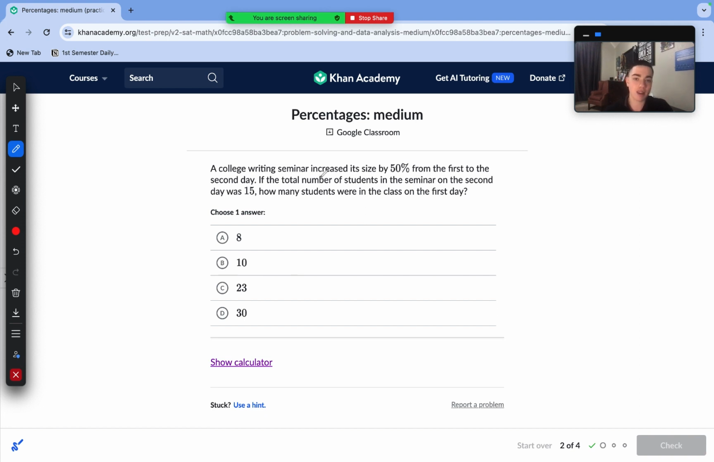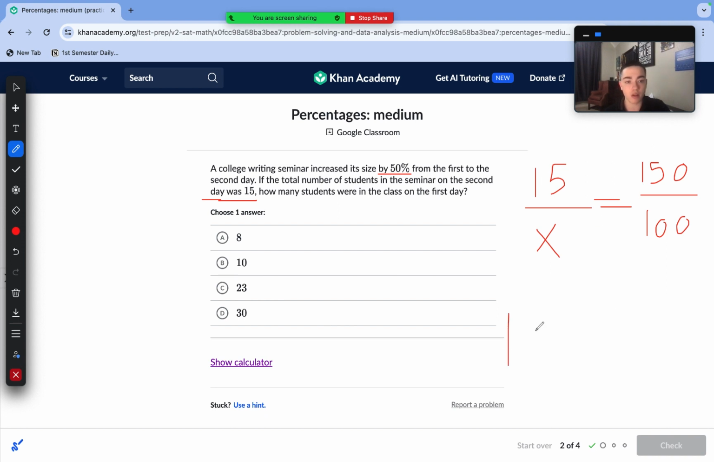A college writing seminar increased its size by 50% from the first to second day. If the total number of students in the seminar on the second day was 15, how many students were in the class on the first day? So here we need to do a little bit of part-whole percentages. So that is just going to look like this. 15 is our part over our answer, x, equals the percentage, which a 50% increase is 150 over 100. And now we can just solve this proportion.